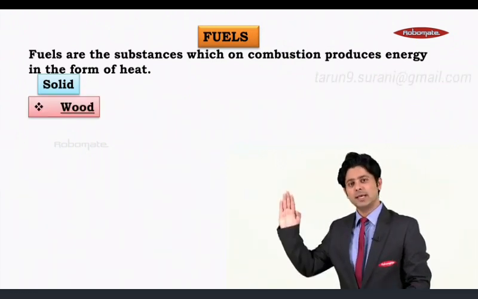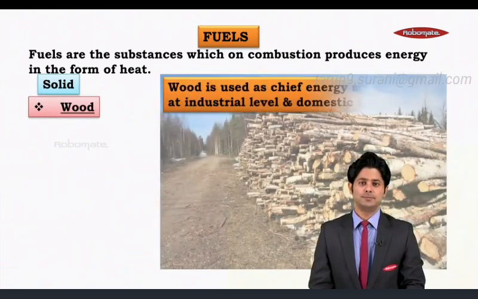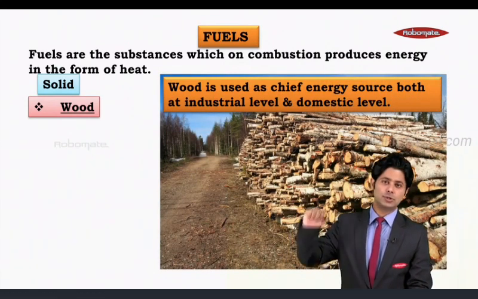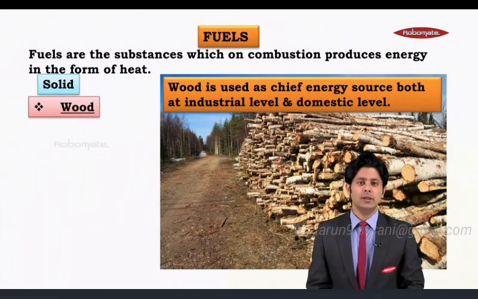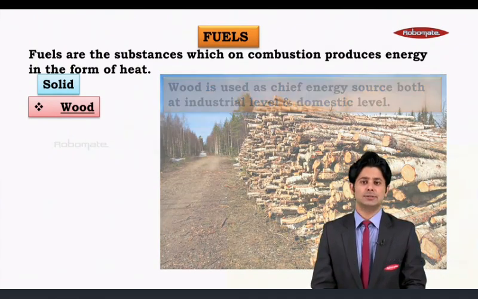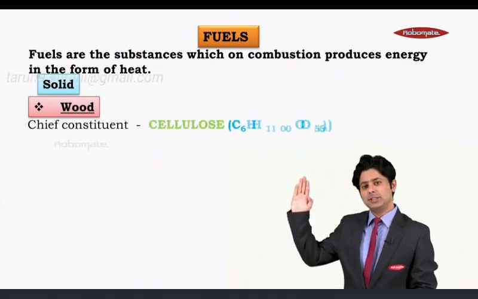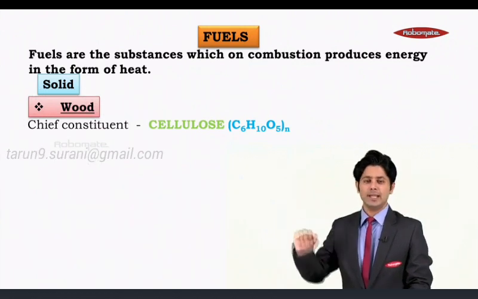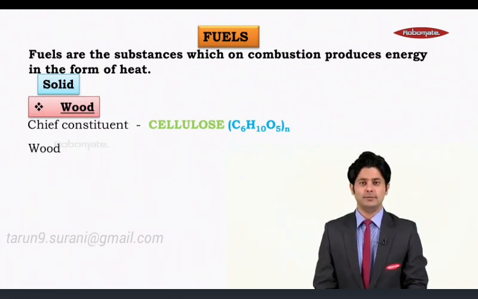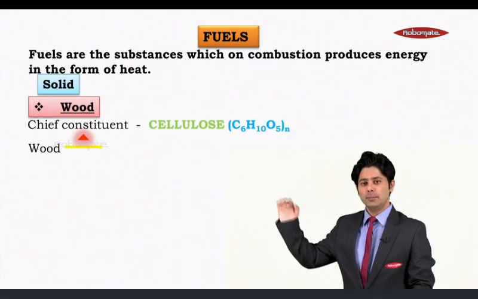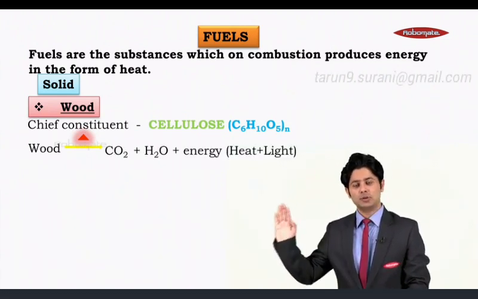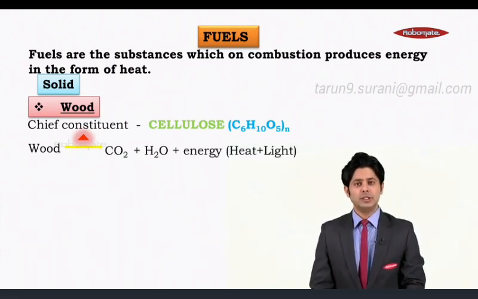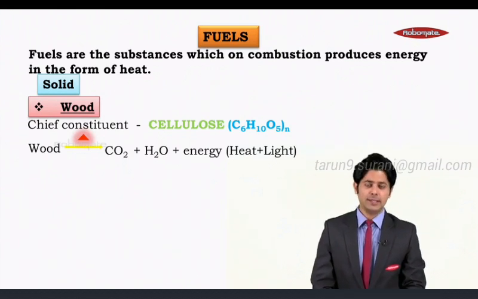So this is the first example of solid fuel, that is wood, and it is a chief energy source both for industrial and domestic applications. Now the thing is, the chief constituent is cellulose, having molecular formula C6H10O5, and would undergo combustion to form carbon dioxide, water and energy in the form of heat and light.